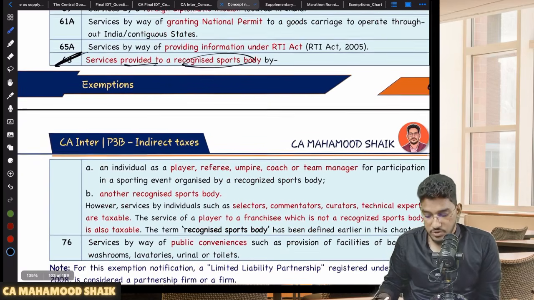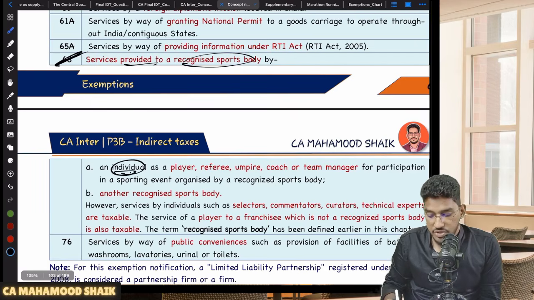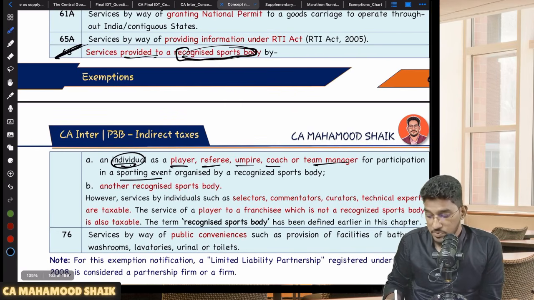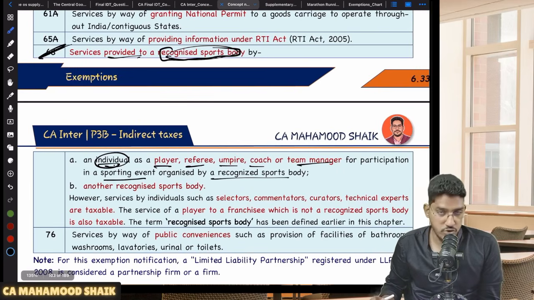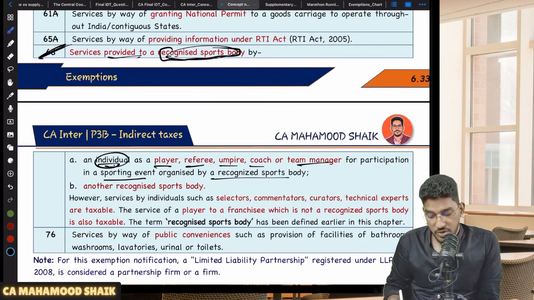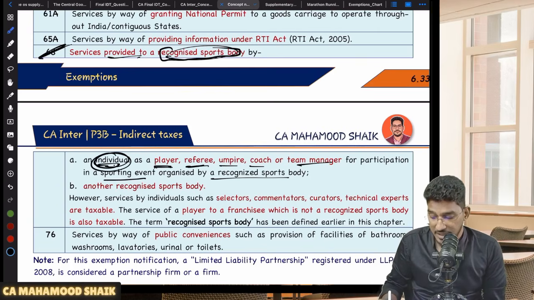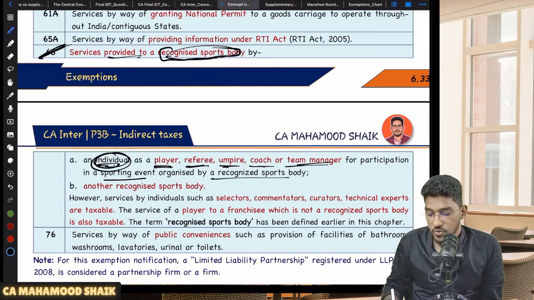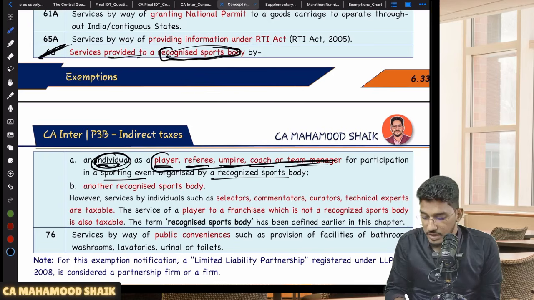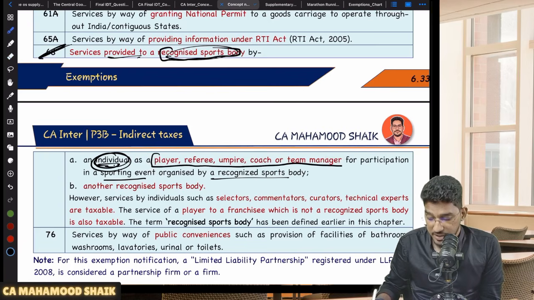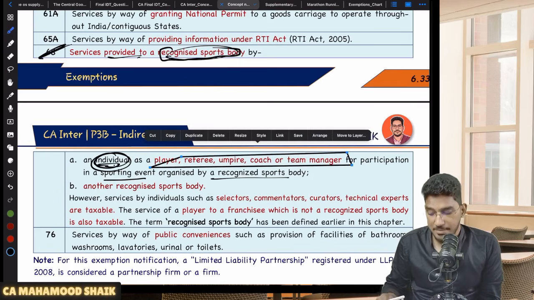Services provided to a recognized sports body by an individual. If an individual is providing services to a recognized sports body, either as a player, referee, umpire, coach, or team manager, for participating in a sporting event organized by a recognized sports body, that will be exempted. In which capacity? In the capacity as a player, referee, umpire, coach, team manager. Only for these services exemption is there. So if you are an individual providing your services to a recognized sports body either as a player or as a referee or as an umpire or as a coach or as a team manager, then only exemption will be there.